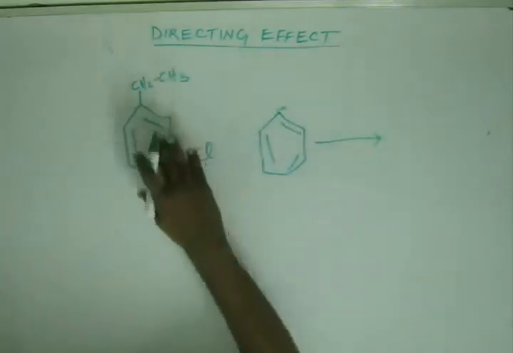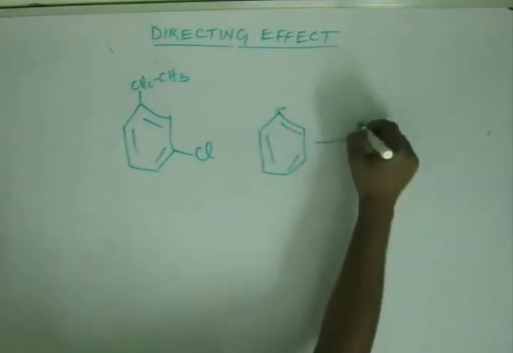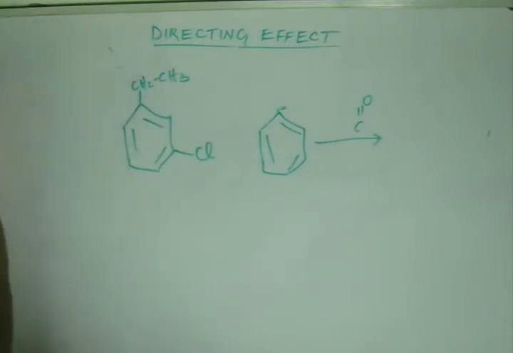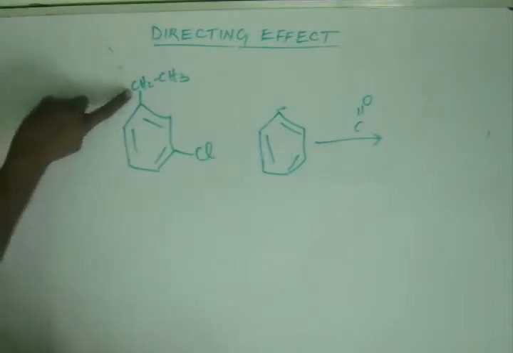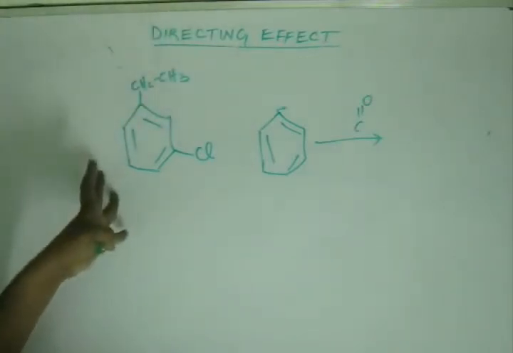I'm going to bring a group which is meta directing, and a very wonderful group which is meta directing is, somehow if I bring C double bond O here, because C double bond O, the carbon in C double bond O as discussed previously, is electron deficient. That will make the whole group as meta directing.